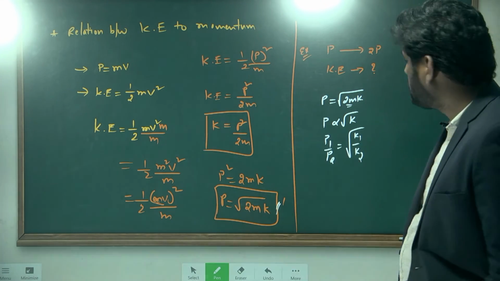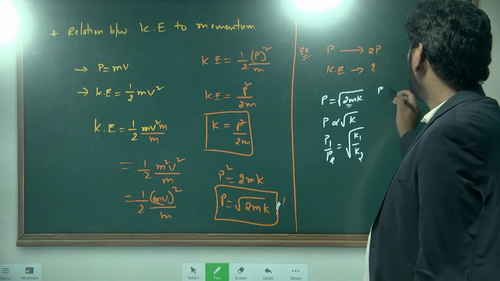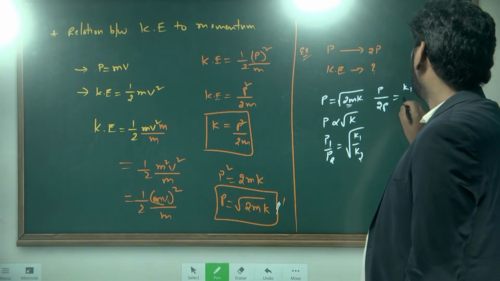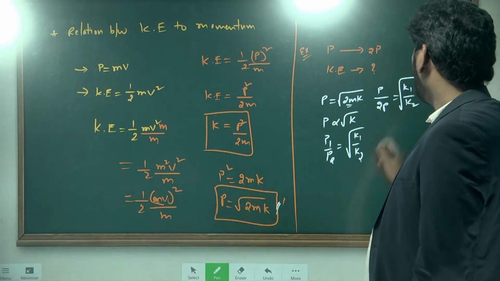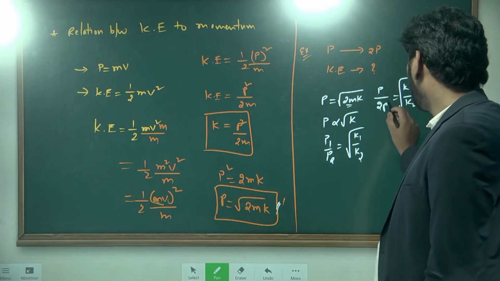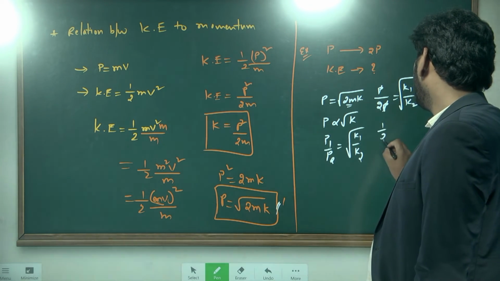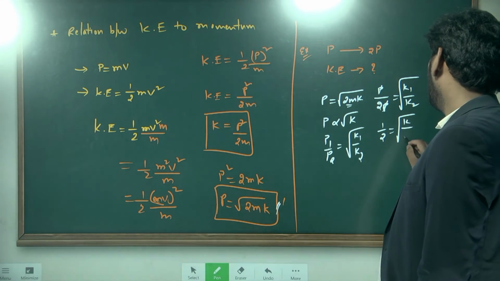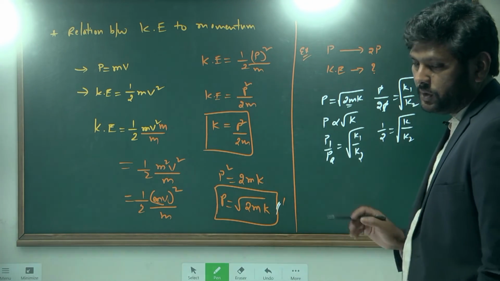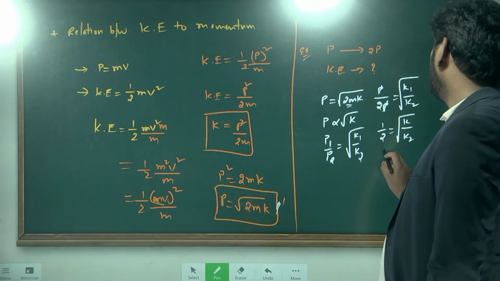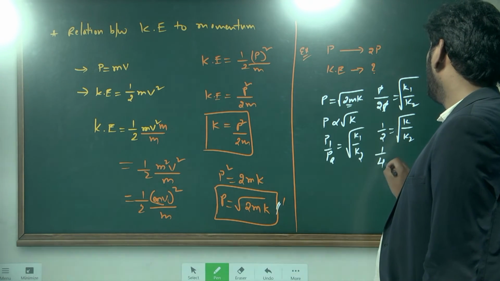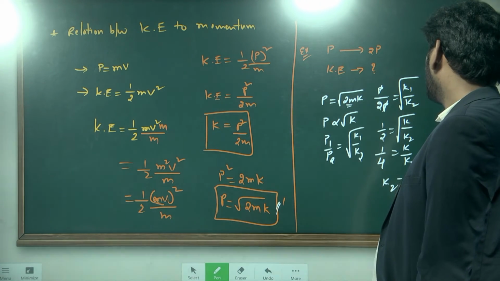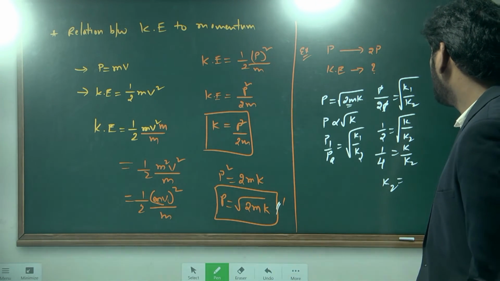So P1 is P, P2 is 2P, K1 is K, so P gets cancelled: 1 by 2 is equal to under root of K by K2. Here they are asking K2, so squaring on both sides, it becomes 1 by 4 equals K by K2. So finally, K2 is equal to how many times K?